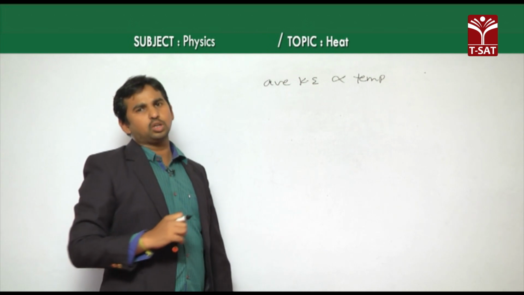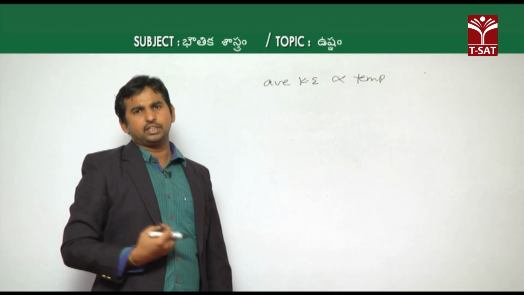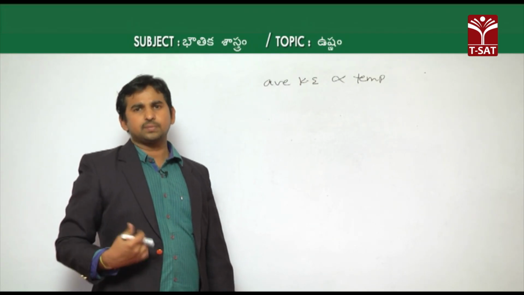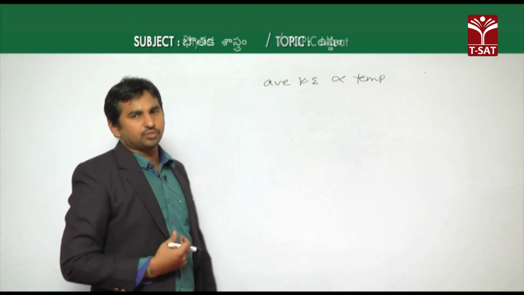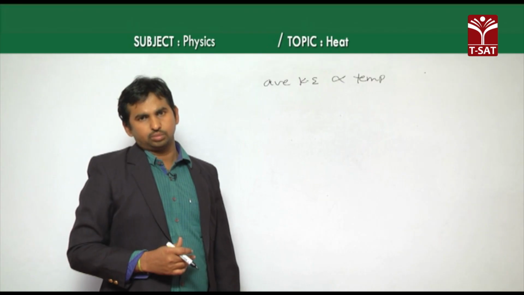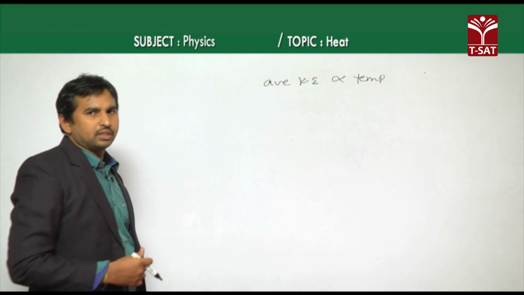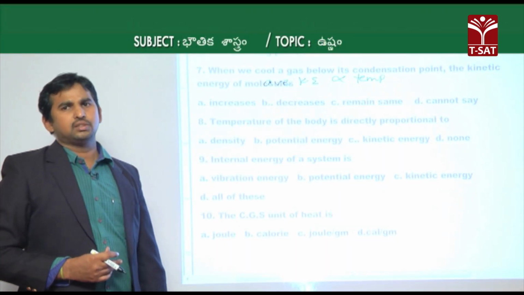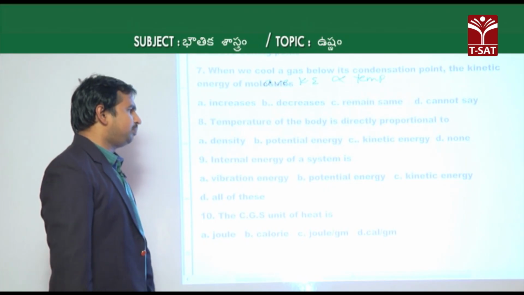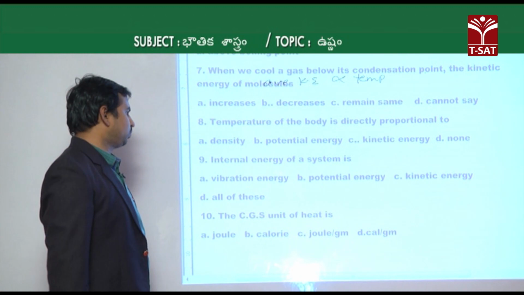As the movement of the molecules is more, the exchange of heat takes place, so that gradually the temperature is more. That is why the average kinetic energy of the molecules is directly proportional to the temperature. So in the given options, kinetic energy is the correct one. A density, B potential energy, C kinetic energy. So option C is the correct one.